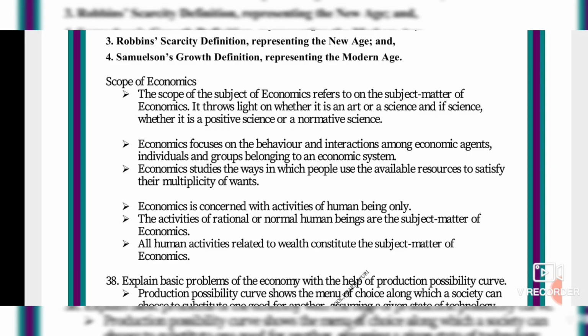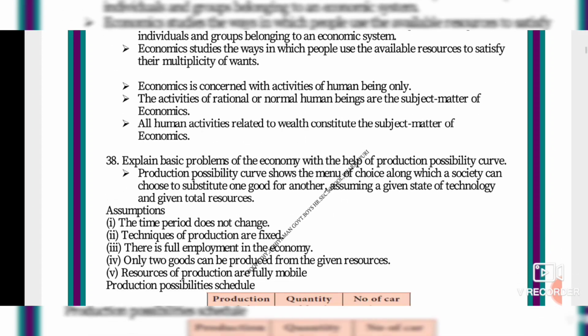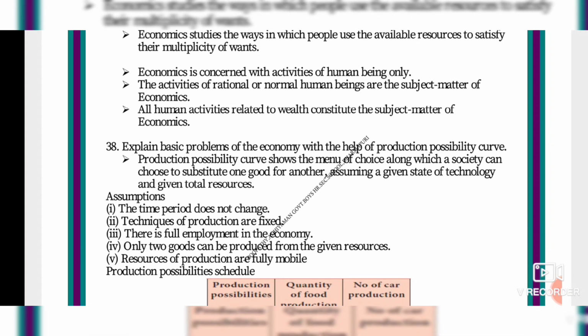So it is telling about the whole economics. Scope of economics is telling about the whole economics. What is economics and what are its features? Next, we will see how to explain the basic problems of the economy with the help of the production possibility curve. That is, the production possibility curve shows what the problems in production are.